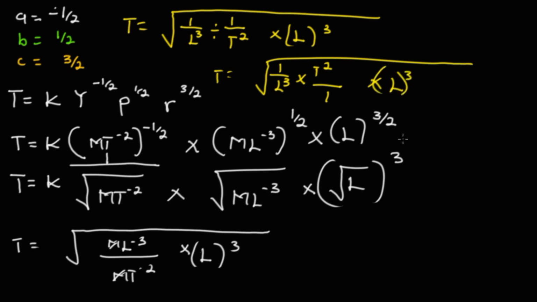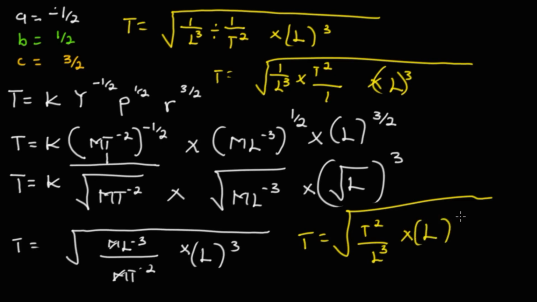Sorry, I never intended to keep the video this long. So we are going to have T to be the square root of T squared over L cubed multiplied by L cubed, and you know what that means. Let's just leave it.